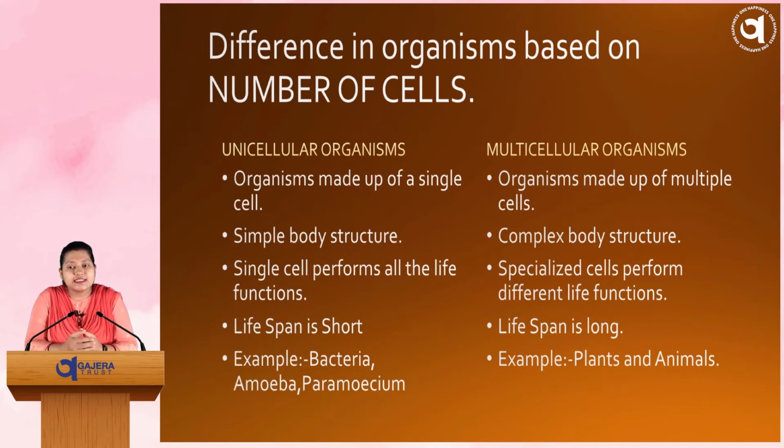Then specialized cells perform different life functions. Like in animals, we have different life functions like digestive functions, the reproductive system, and the control and coordination system. The lifespan is very long as compared to unicellular organisms. Examples include plants and animals.